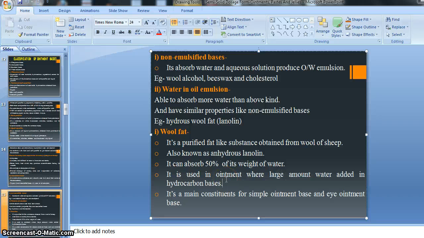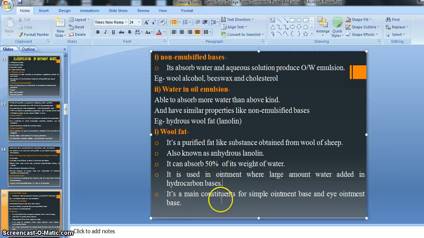Wool fat is generally used where it is necessary to add a large amount of water. You know that ointment is one kind of emulsion also. So suppose you are preparing an ointment and you need to add more water. In that condition, there is a suggestion for using wool fat as the ointment base, because it is able to absorb 50% of water of its weight.